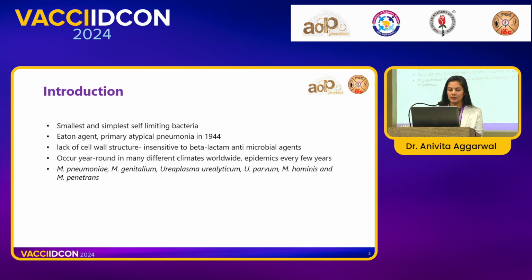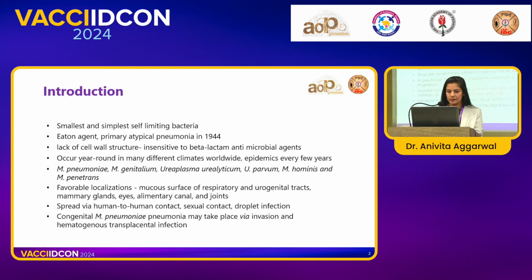Amongst the 120 species of mycoplasma, hardly a few are known to cause human diseases. It favors localization in our respiratory epithelium, urogenital tracts, as well as alimentary canal and joints. It is spread via human to human contact, sexual contact, and via urogenital and droplet infections. Mycoplasma pneumoniae per se can invade and cause hematogenous spread and transplacental infection, causing devastating neonatal infections as well.